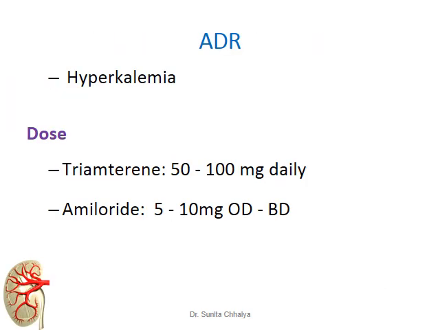The main adverse drug reaction produced is hyperkalemia. If we compare amiloride and triamterene, amiloride is more potent and requires a lower dose, that is 5 to 10 milligrams once a day, in comparison with triamterene which requires 50 to 100 milligrams daily.